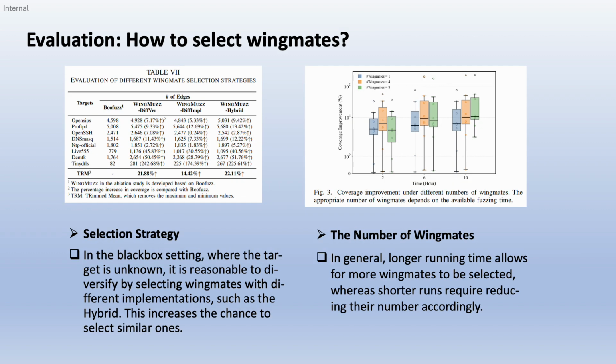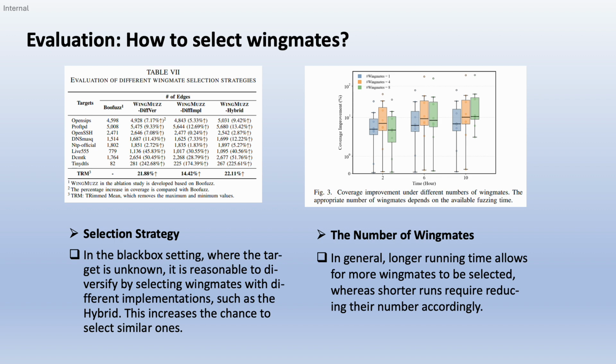So there's another question, how to select WingMates. There are two practical guidelines. The first one, selection strategy. Our hybrid strategy has the best performance. That's to say, in black box setting, diversify implementations. Hybrid strategy tends to increase the chance of including a close match or a close WingMate.